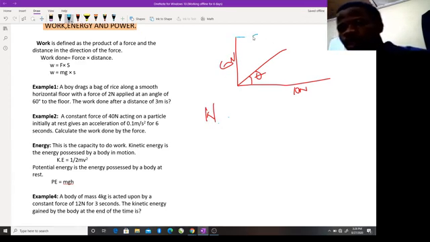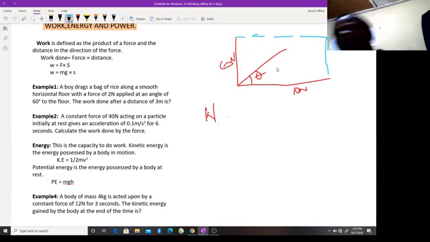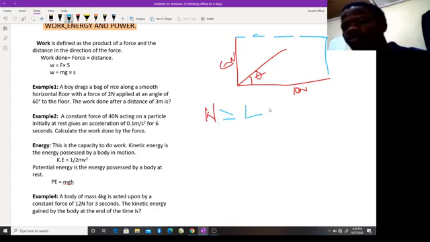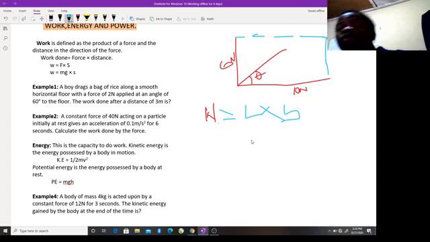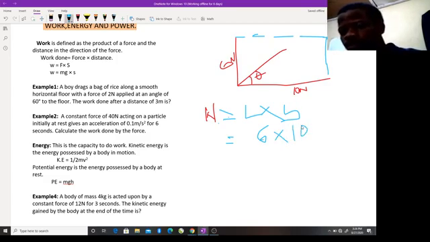Indicate a broken line here. Not giving theta. So this is a rectangular shape. So the work done will be equal to what? The length times the breadth. That means the length times breadth of the rectangle, which will be equal to 6 times 10. And that will be equal to 60